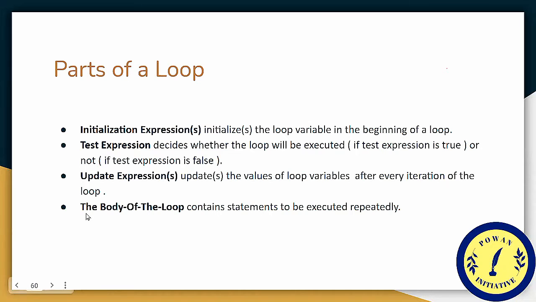Okay. At last, the body of the loop. The body of the loop contains statements to be executed repeatedly, and we can say that the code which we want to be executed repeatedly over and over again is present in the body of the loop. Okay.